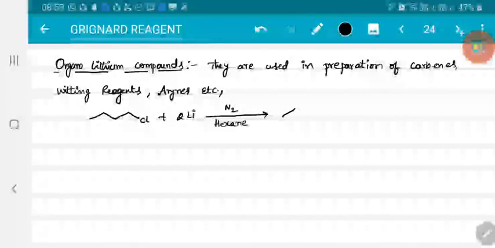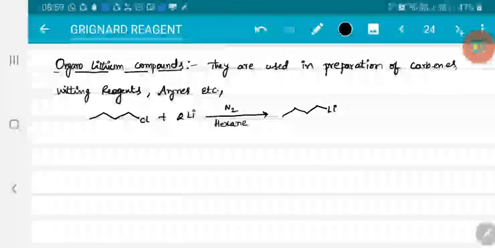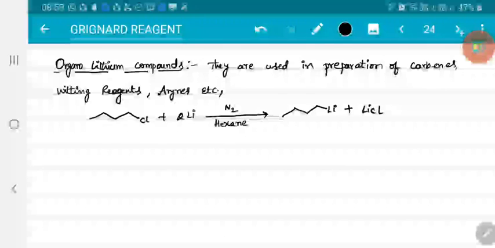Now the product will be RLi plus lithium chloride. If I consider chlorides, we get organolithium compounds. But if I consider good leaving groups like bromides or iodides, a free radical mechanism occurs, so instead of forming organolithium compounds, you will get Wurtz reaction.